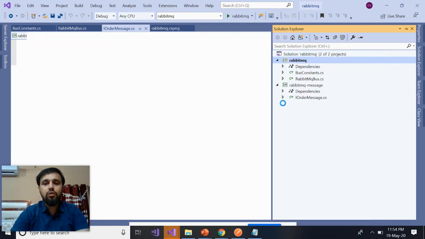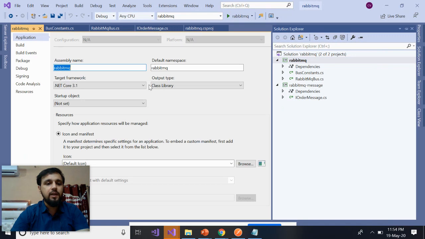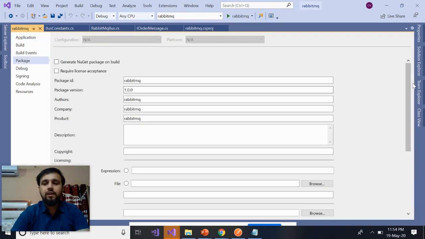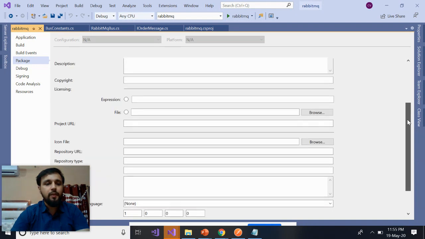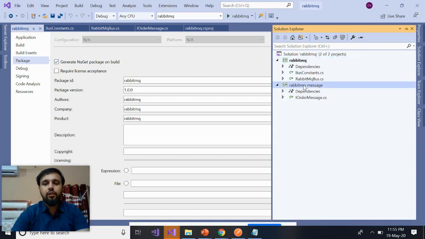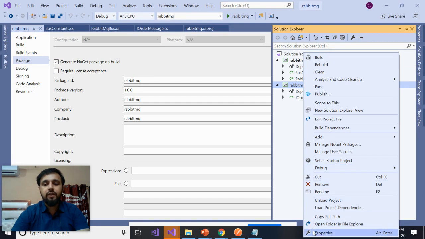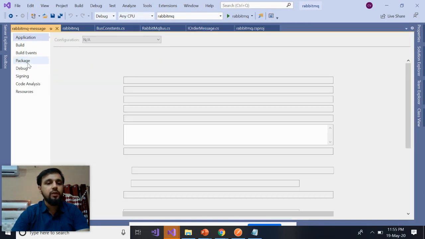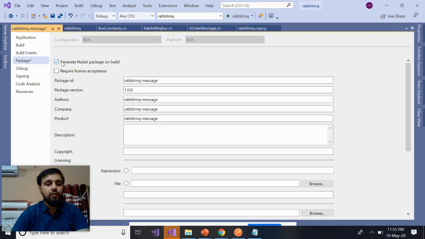First of all, go to the properties of the class library and go to the Package tab. There are so many options you can choose, but right now I'm just going to select this one, generate NuGet package on build. Next, go to the message project as well, because you need this also. Go to the Package tab and generate NuGet package.